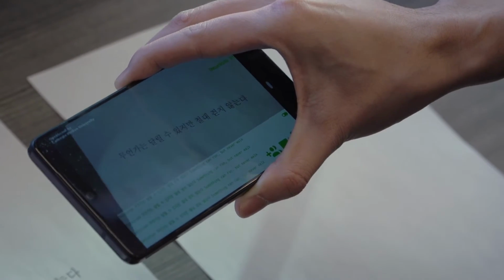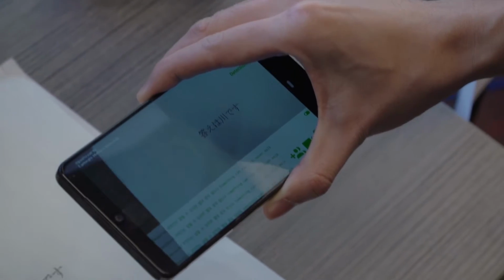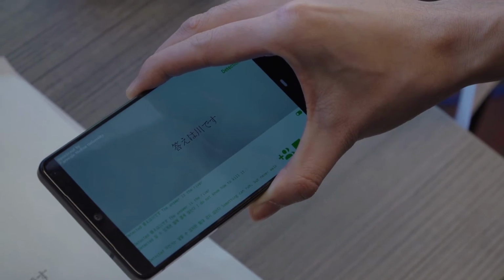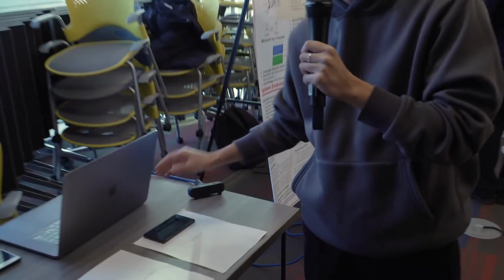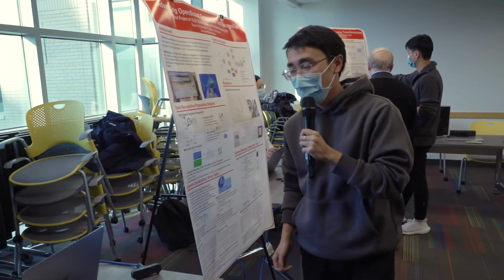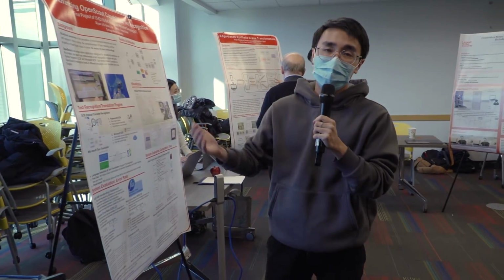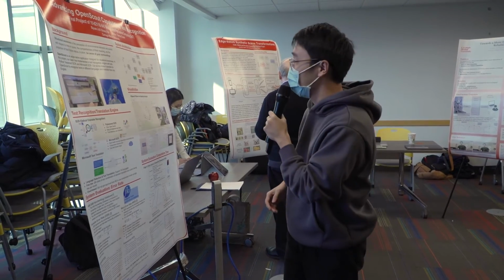So guess what's the answer? The answer is in Japanese. The answer is a river. So you can see with the OpenScout, we can detect the text. That's what we did for this project. And also, the data has been collected in the backend for further analysis.